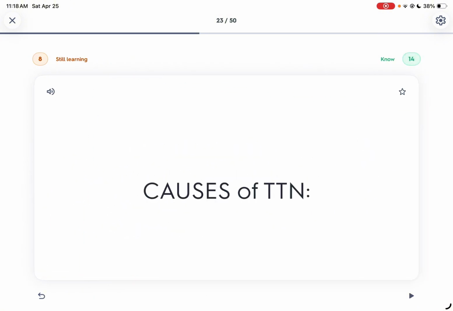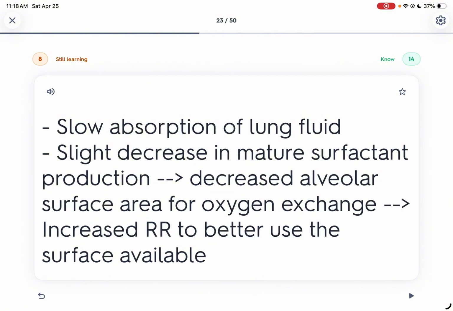Causes of TTN, so CS dayon daghan og maternal fluids. Ay, dili da ito. Unsa tong CS? Slow absorption of lung fluid. Kay ang fluid sa lungs sa baby na sobra, i-absorb man gud siya sa body. So walay nahitabo, slow ang absorption. So slight decrease in mature surfactants. So gamay na pala surfactants no, so mo causes it increase are to better use the surface available, kay gamay man tag surface area. So muna siya no, slow absorption of fluid, decrease in mature surfactant, and decrease alveolar surface area.